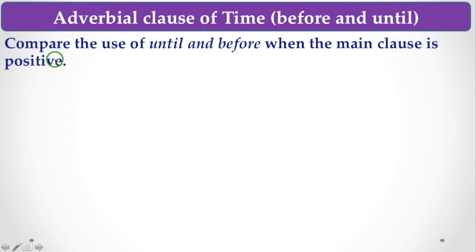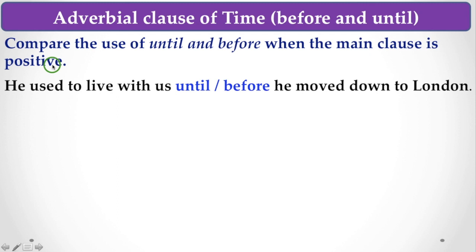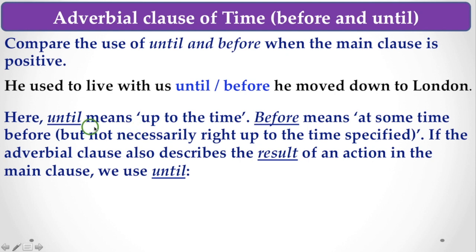Next, there is a comparison. Why before and until, and what is the difference in their use? Compare the use of before and until when the main clause is positive. So if the main clause is positive, then what is the difference? He used to live with us until before he moved down to London. Here, until means up to the time, that means up to when he moved down to London. Before means at some time before, but not necessarily right up to the time specified.